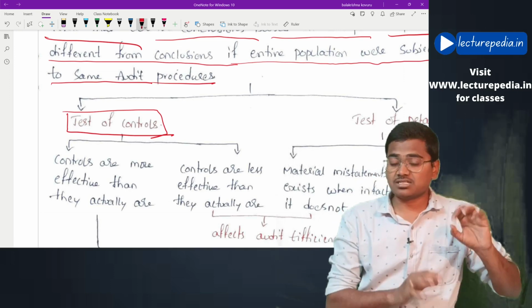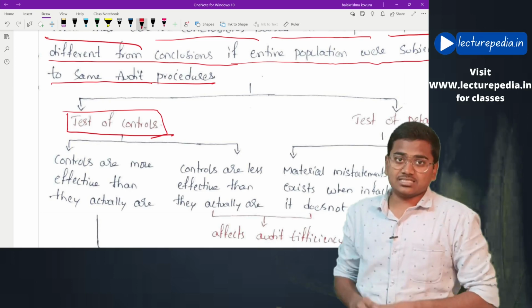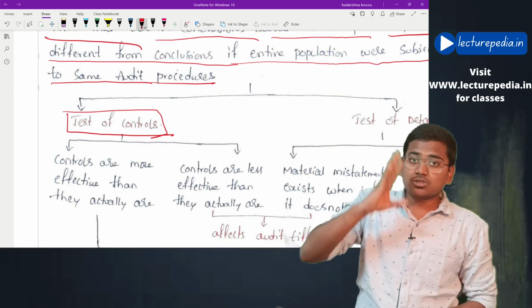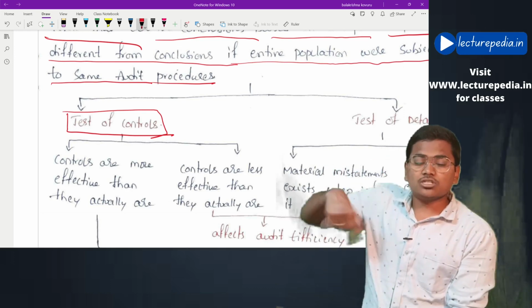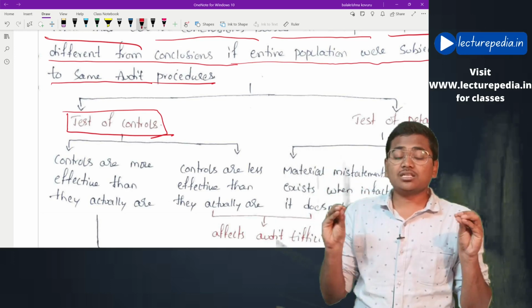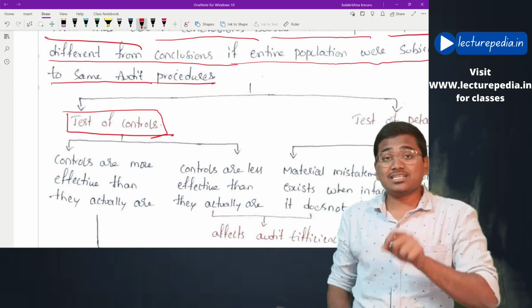This is the first risk. In the second risk, the auditor concludes that controls are not working effectively, but actually controls are working effectively. These are the two types of risks under test of controls.